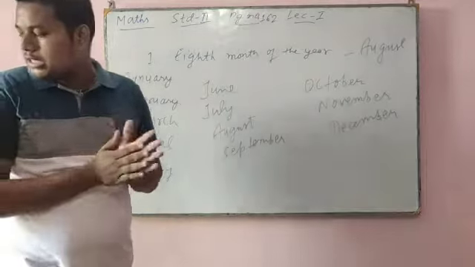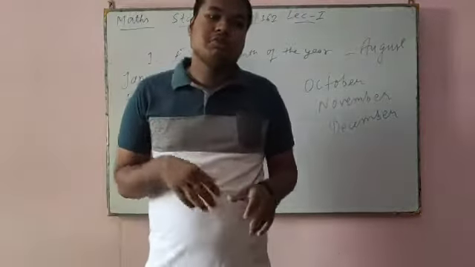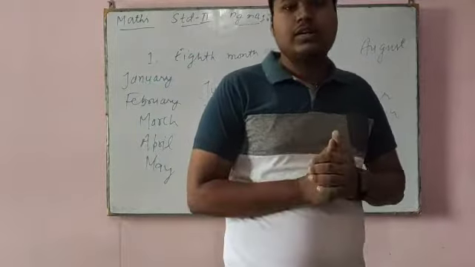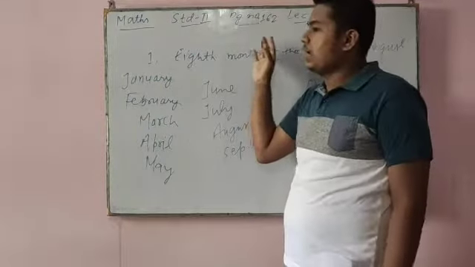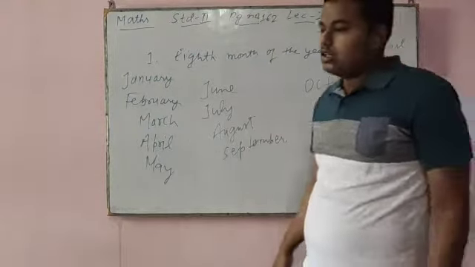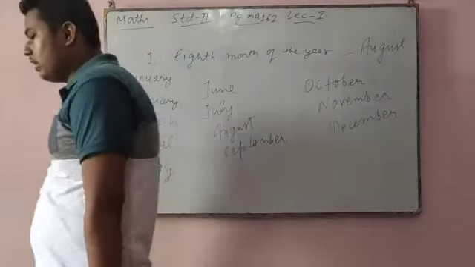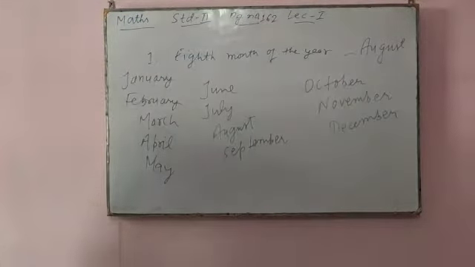So how many months have 30 days in a year? We have to read the page number 163 calendar. In that, the year 1997 calendar is there. So you have to read that calendar, and according to that, you have to give the answer. Now just come to page number 165, 166.